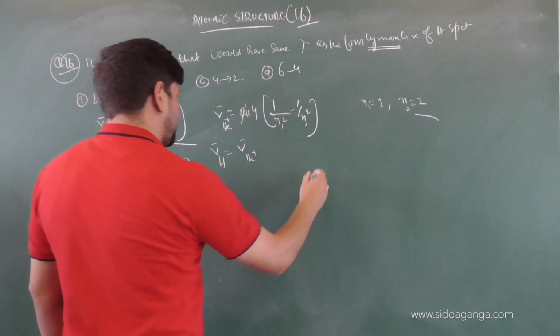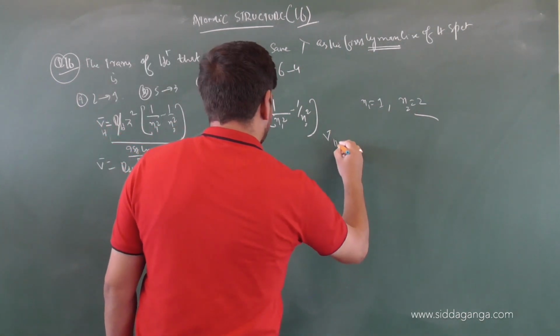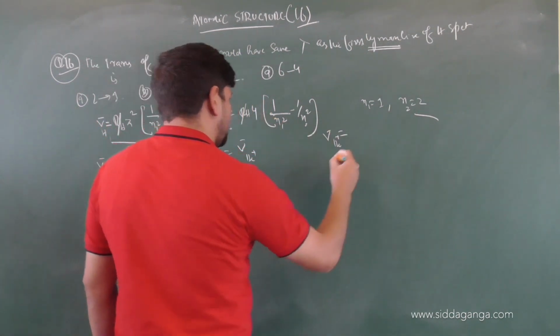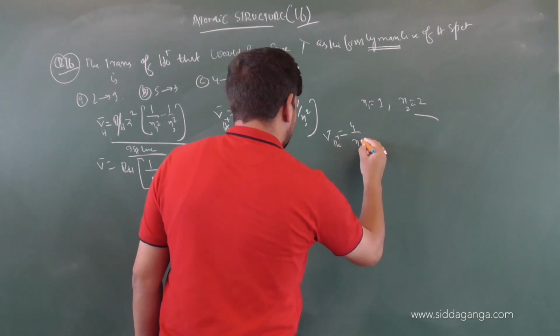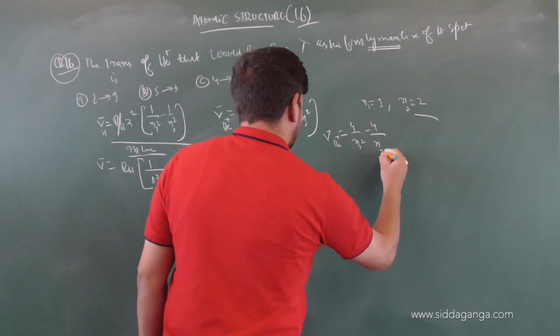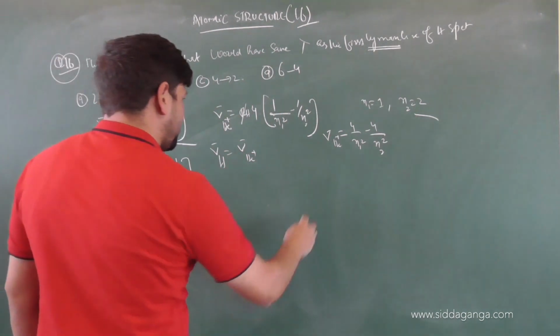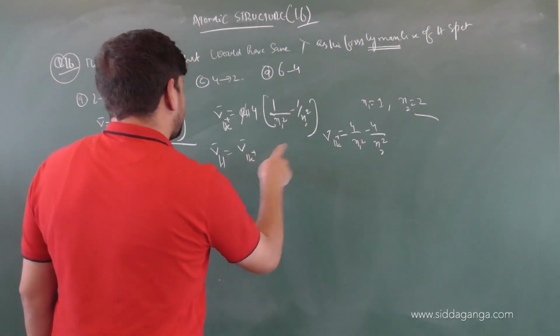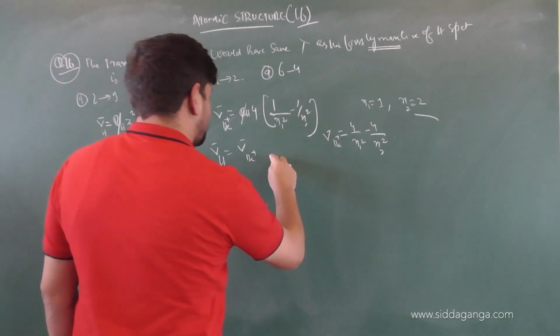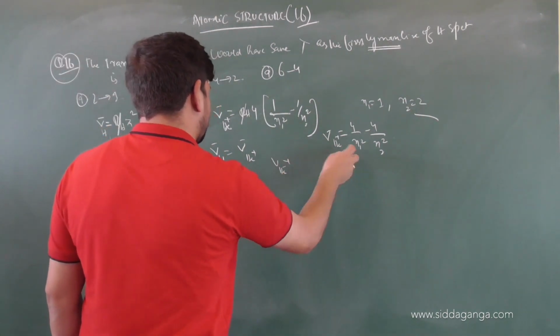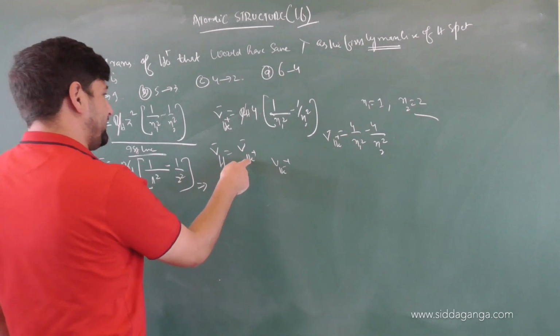So we can write the wave number of helium plus as 4 by n1 square minus 4 by n2 square. When you relate it out, we are asked for helium, so the wave number of helium plus is equated to that of hydrogen.